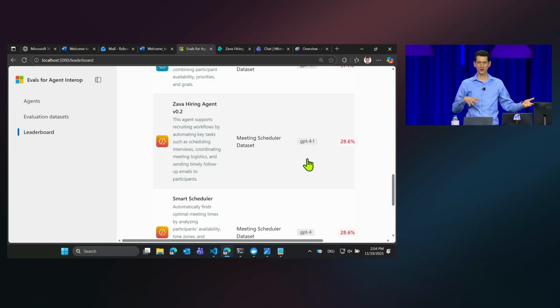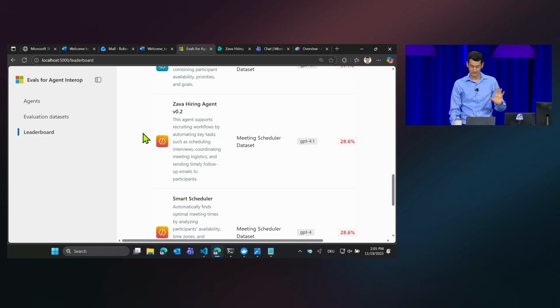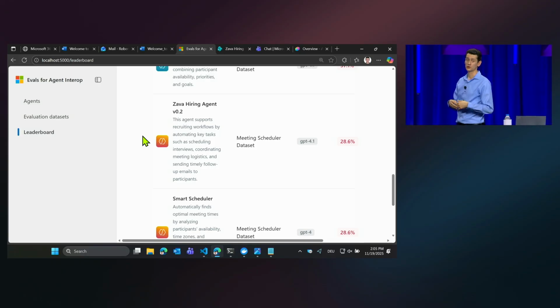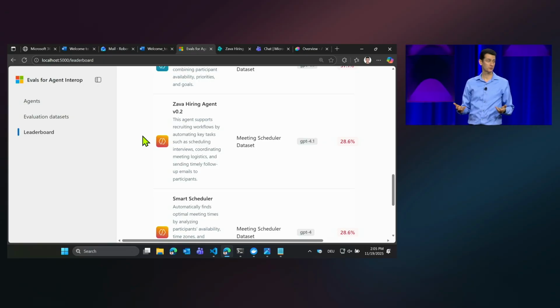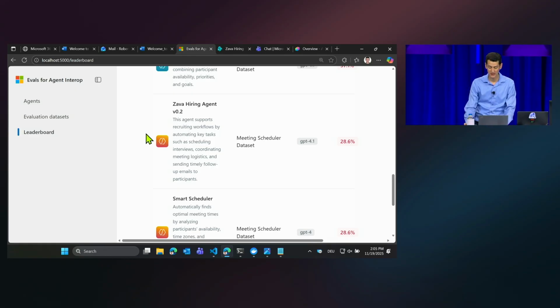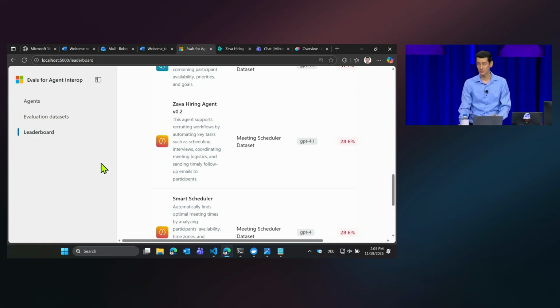But for what you saw me showing you live, it can already do a lot of things without me actually writing code and doing further tweaks. I just equipped it with the tools as they are. And so all of this is also available basically very soon for your local development. So you have a very productive inner developer loop of how you can get work done. Now, there's one more thing I want to show.